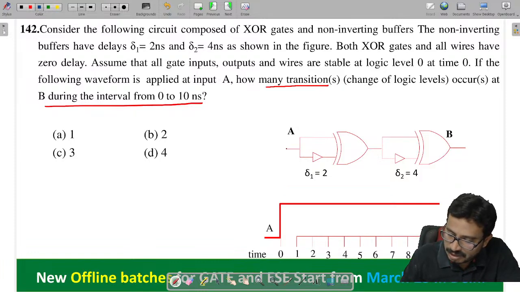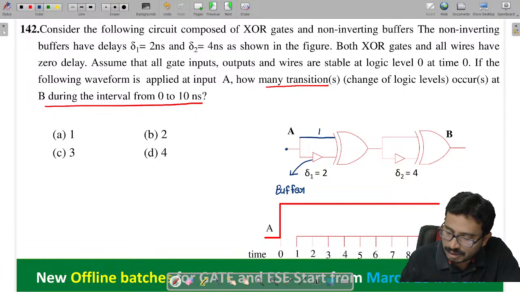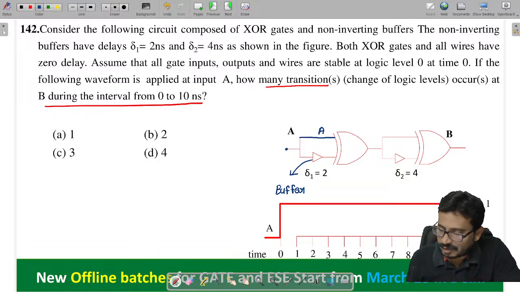If you see this thing here, this input is A, and this is, you tell me, buffer or inverter? First of all, what is this thing, is it a buffer or inverter? This is a buffer. Fine. So this input directly will go to here, A. But this will be delayed by 2 nanoseconds, and I'm calling this y1.